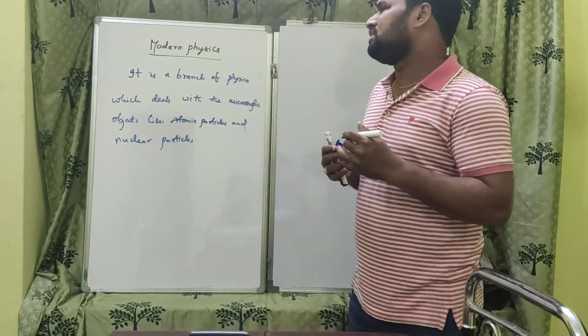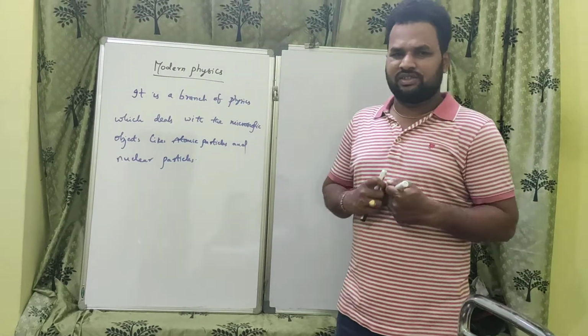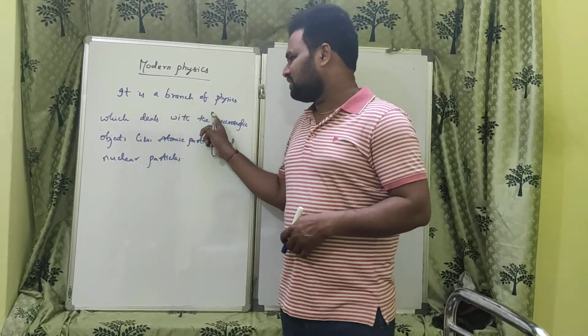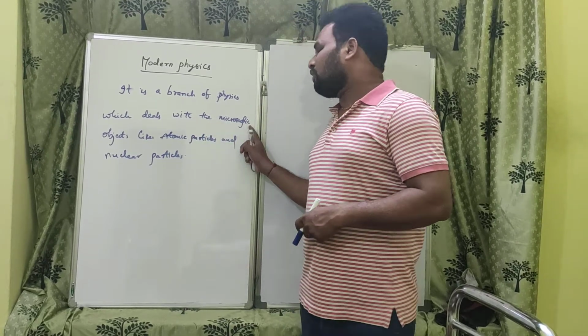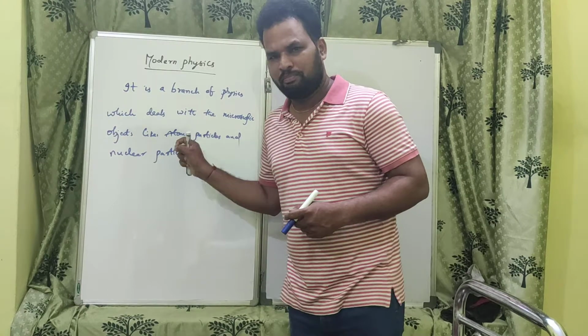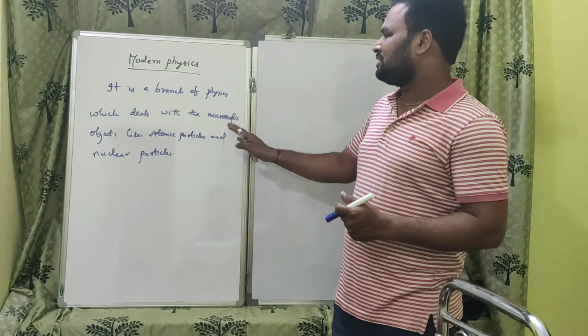Whereas the other physics, that is classical physics, that is ancient physics, is a branch of physics which deals with macroscopic objects like Earth, Moon, planets, satellites, asteroids, like that.